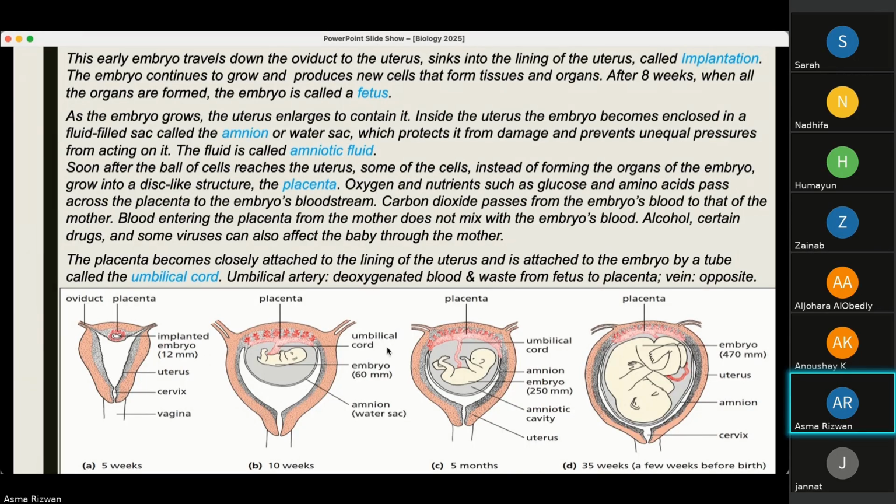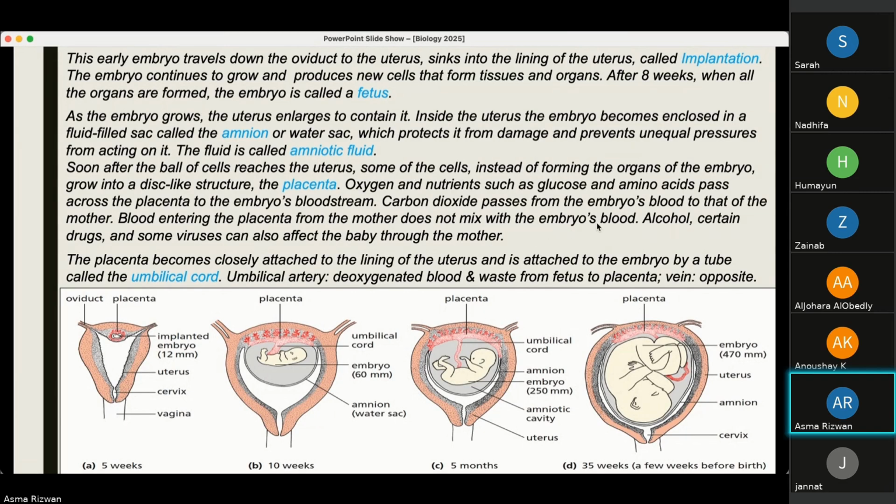Soon after the ball of cells reaches the uterus, some of the cells, instead of forming the organs of the embryo, grow into a disc-like structure called the placenta. You can see the placenta here at 10 weeks, and then again at 5 months. Oxygen and nutrients such as glucose and amino acids pass across the placenta to the embryo's bloodstream. Carbon dioxide passes from the embryo's blood to that of the mother. Blood entering the placenta from the mother does not mix with the embryo's blood. Apart from this, alcohol, certain drugs, and some viruses can also affect the baby through the mother. This is all happening across the placenta.